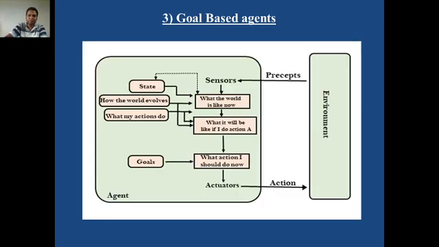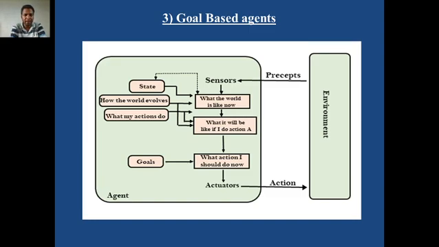So the diagram shows the whole scenario of this goal based agent. Environment obviously is there. The agent takes the percepts from the environment with the help of sensors. What the world is like now means your current state. This symbol is connected with state. You can watch here. Then the next box after the state is how the world evolves. That means percept history, previous history. Previous percepts and corresponding actions.